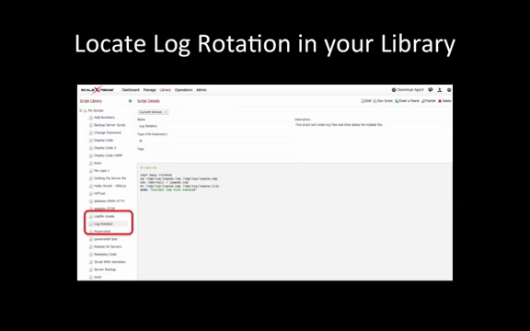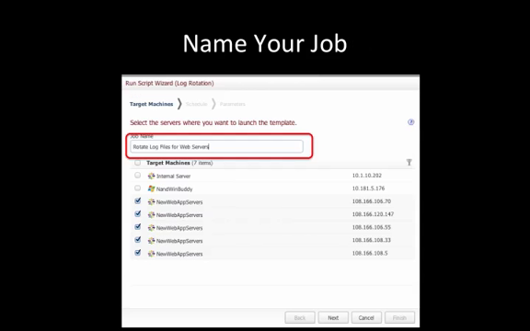Again, everything starts with your ScaleXtreme script library. Go there and find the log rotation script we just created. You can review the script and check to see if there's a newer version saved in the system. From here, you can run the script by selecting Run Script in the upper right-hand corner. This will launch the Run Script wizard, a dialog box that has 3 steps. From here, you can name the job, pick the machines it will run on, schedule it, and set any relevant run parameters. Let's start by naming the job.